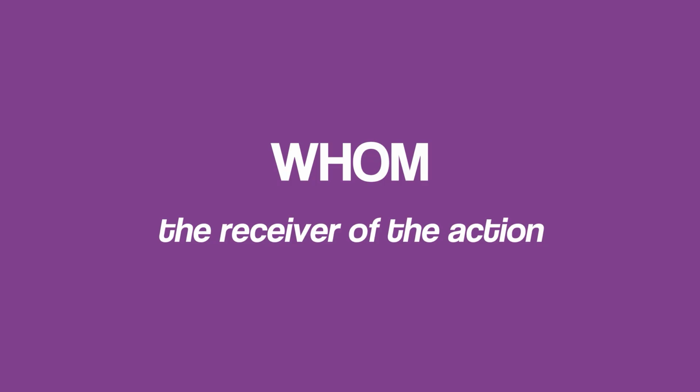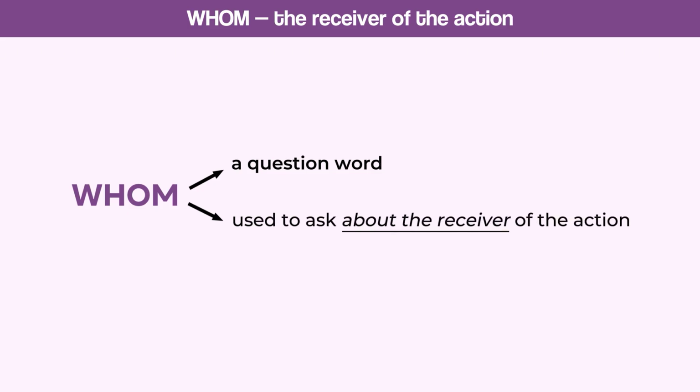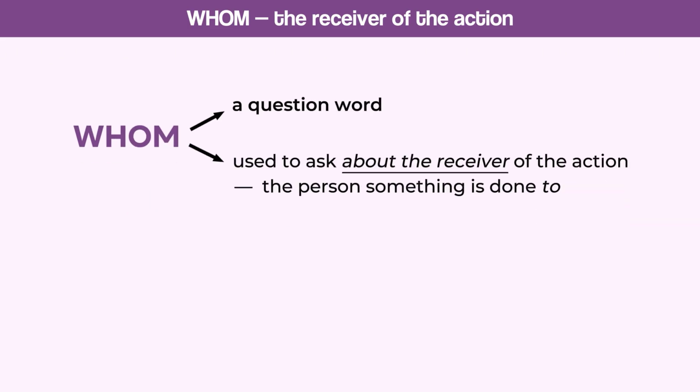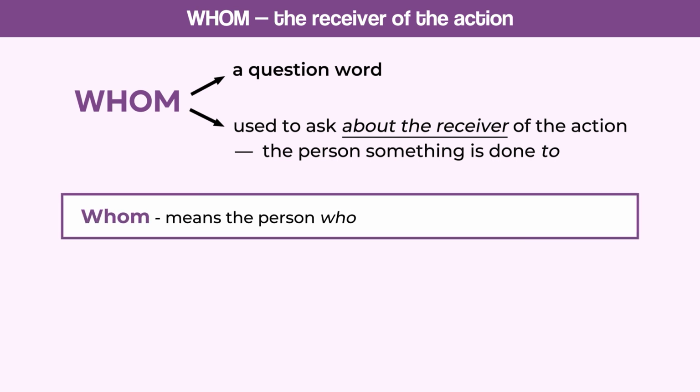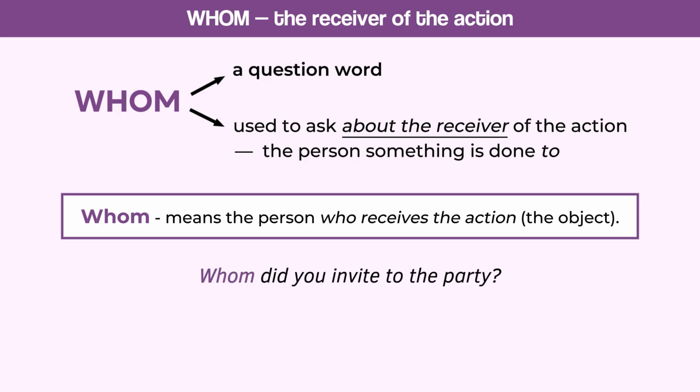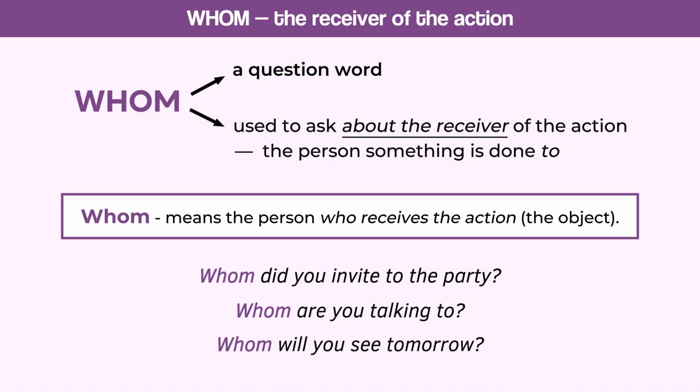Whom, the receiver of the action. Now, let's talk about whom. Whom is also a question word, but we use it to ask about the receiver of the action, the person something is done to. So, whom means the person who receives the action. It's the object of the sentence. For example, whom did you invite to the party? Whom are you talking to? Whom will you see tomorrow?